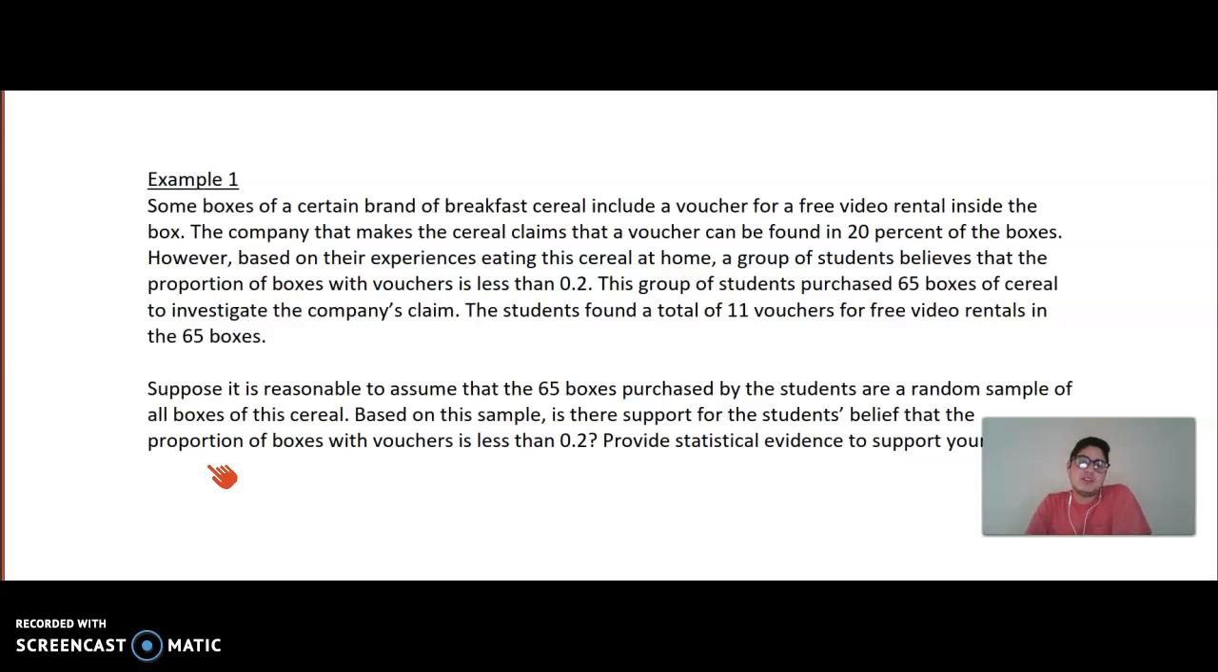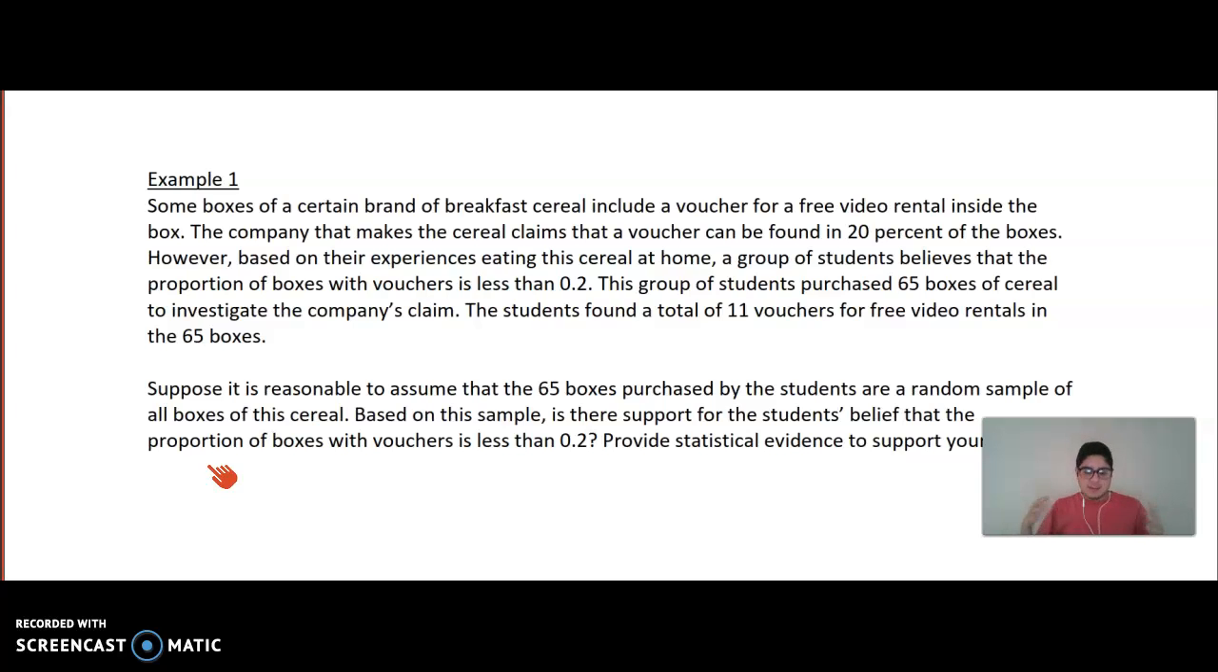The group of students purchased 65 boxes of cereal to investigate the company's claim. The students found a total of 11 vouchers for free video rentals in the 65 boxes. Suppose it is reasonable to assume that the 65 boxes purchased by the students are a random sample of all boxes of this cereal. Based on the sample, is there support for the students' belief that the proportion of boxes with vouchers is less than 0.2? Provide evidence to support your answer.